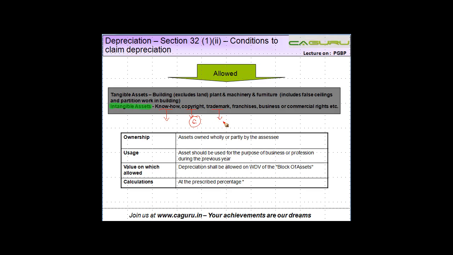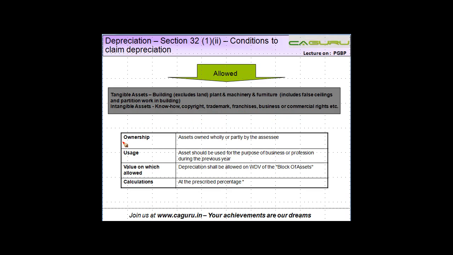Trademark. Let's say you have Reliance. In Reliance, you have a trademark which is their sign. Recently, Airtel also changed their sign. So that's the trademark, which is important. Franchises, business or commercial rights, etc. So other rights that you have for business are intangible. The importance of classifying these differently between tangible and intangible is that the rates of depreciation are different for different categories of assets.